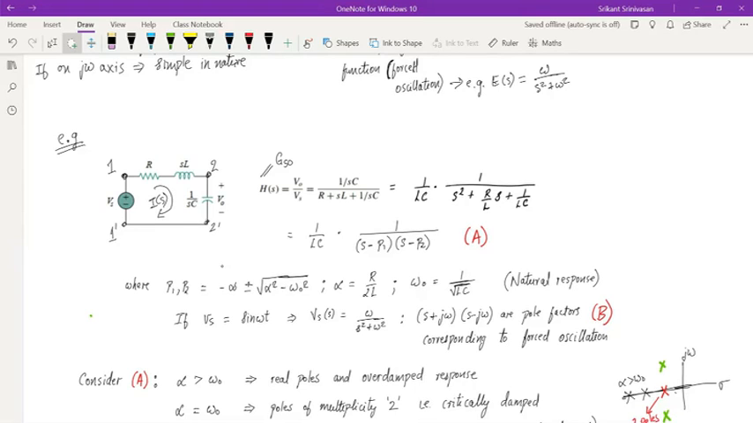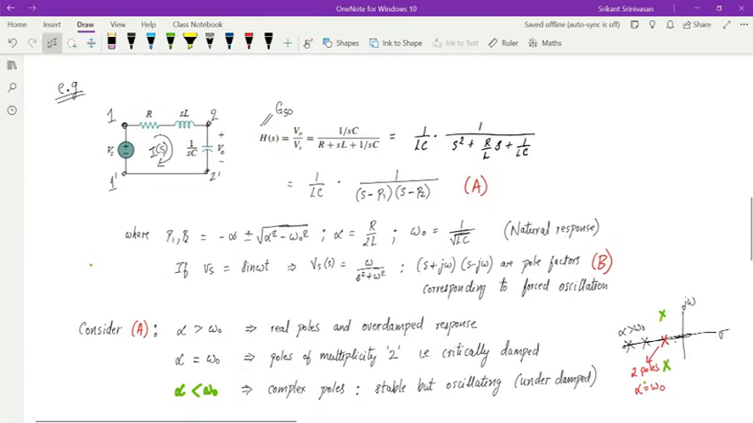And based on that, you get some poles of the system. And those poles, you can refer to the previous class, where I've actually solved this whole thing. You will get the poles as minus alpha naught plus or minus the square root of alpha naught square minus omega square.